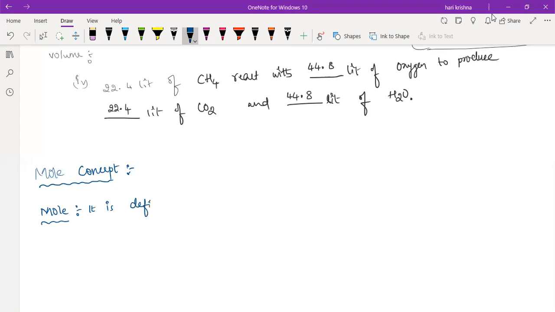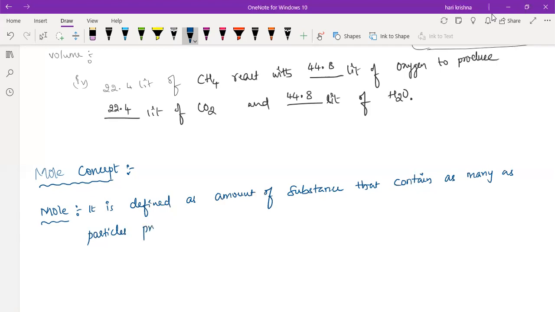It is defined as the amount of substance that contains as many particles as are present in 12 grams of carbon 12 isotope. Okay, this is the definition for the mole.